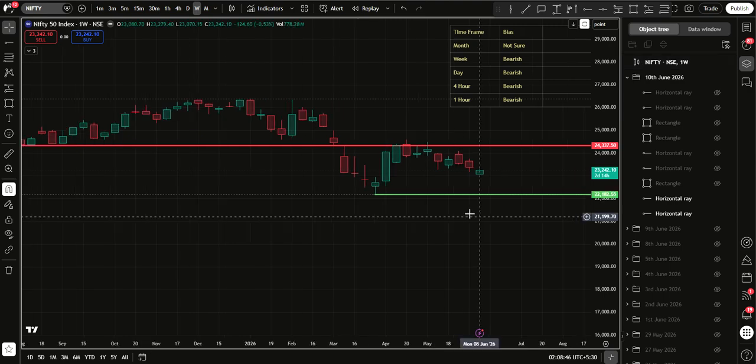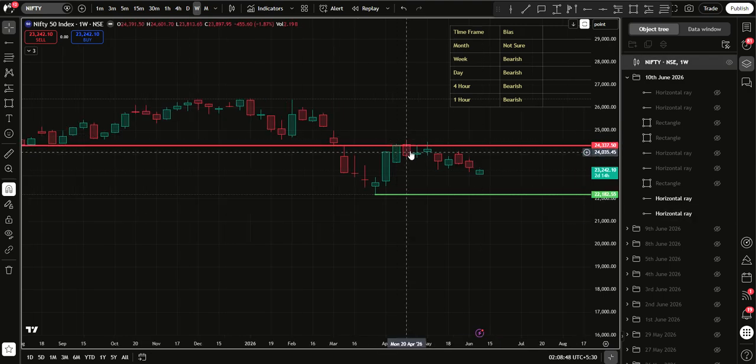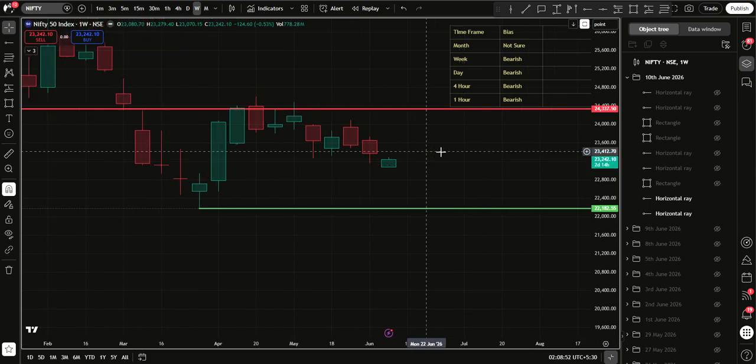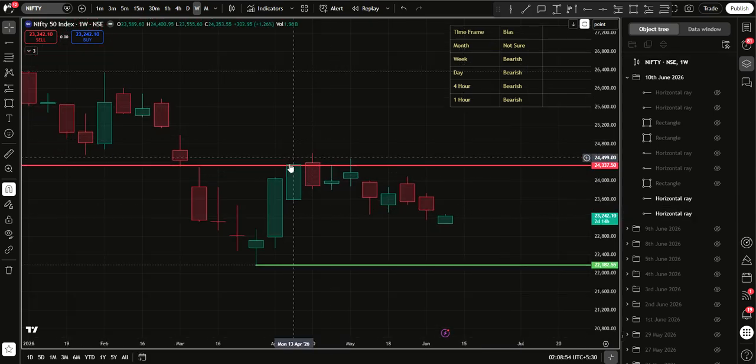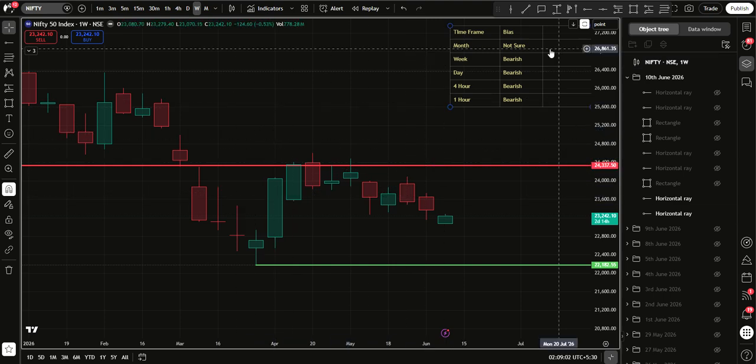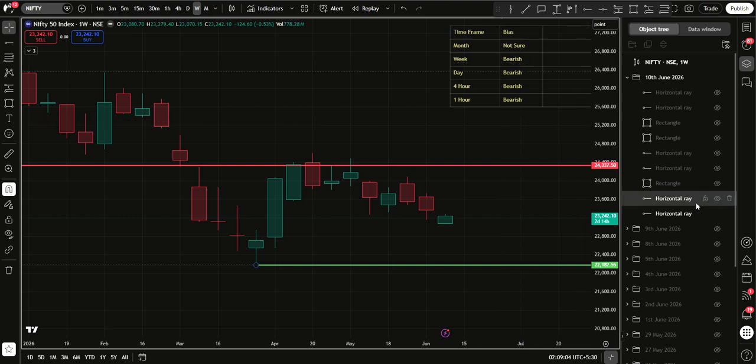On a weekly time frame, Nifty is bearish. Why is it bearish? You look at this. This is a swing high. If it's not visible, let me just zoom in a little. This is a swing high, this is a lower swing high, and this is another lower swing high. So continuously forming lower highs, and that essentially translates to bearish sentiment in the market.